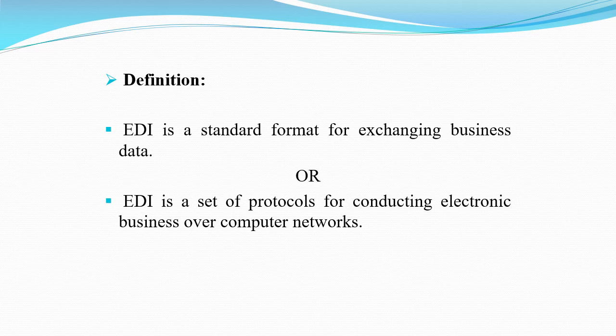So, electronic data interchange is the computer to computer exchange of standard electronic business documents between the business partners over a secure standard connection. This definition of EDI is the most important definition from the exam point of view.